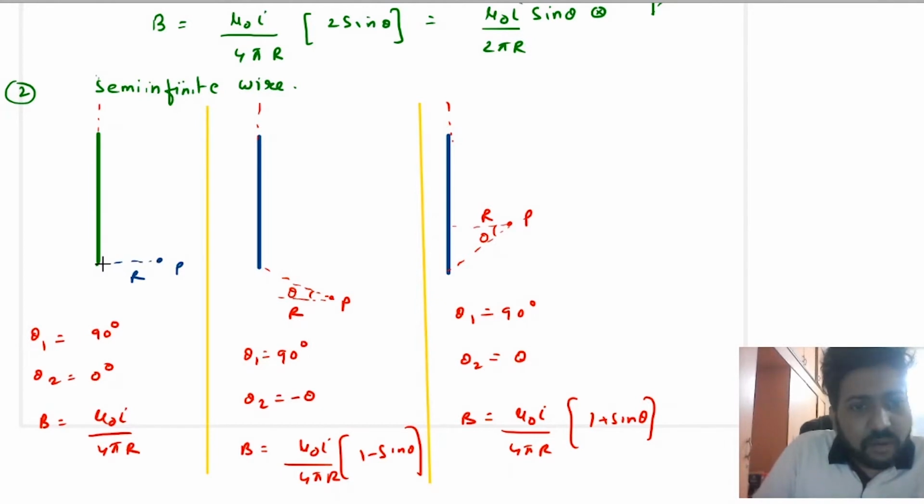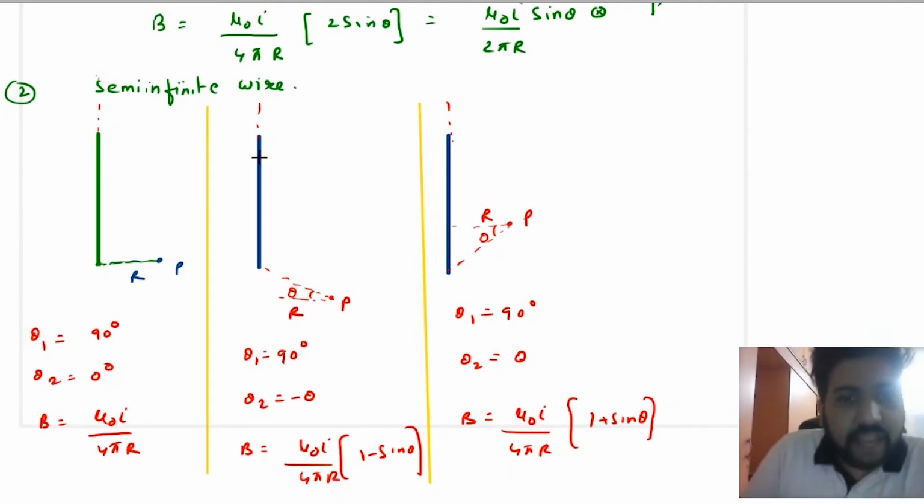theta 2 is 0. Why? Because this is the R line and this is also the line joining the end point with point P. So if they are both the same line, that means theta 2 is 0. So the magnetic field will become mu naught I upon 4 pi r (sine 90, that is 1, plus sine 0, that is 0). So B is equal to mu naught I upon 4 pi r.